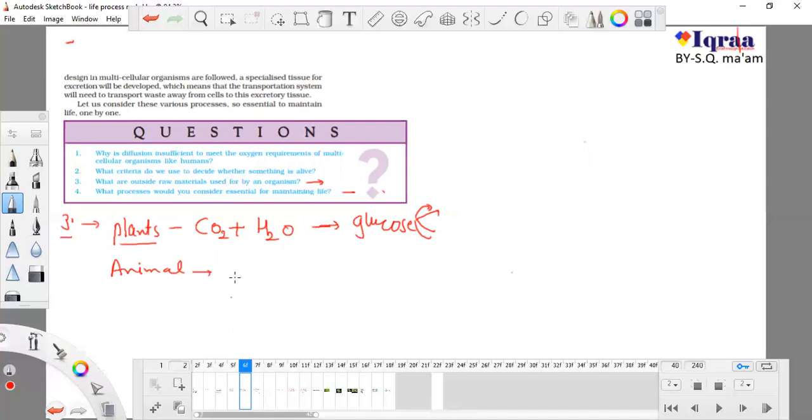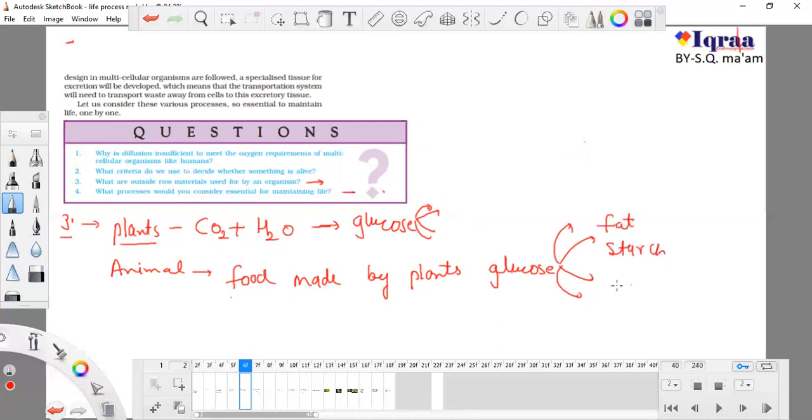Okay, so animals take food made by plants, which is glucose, of course, and glucose produces various forms of food: fat, starch, protein, and carbohydrate.